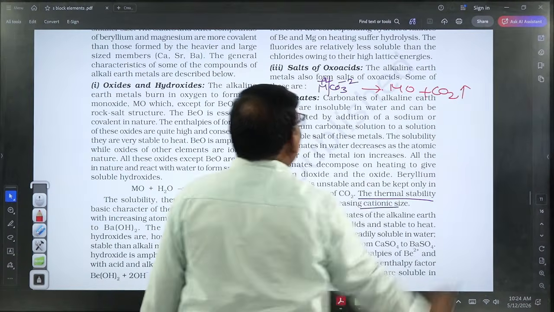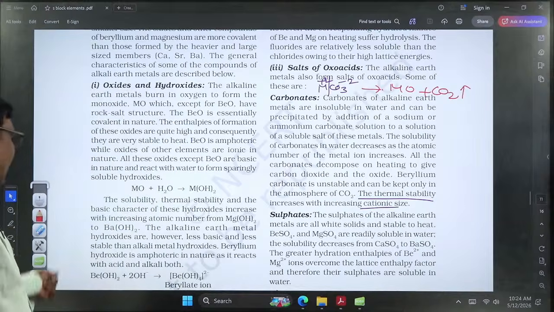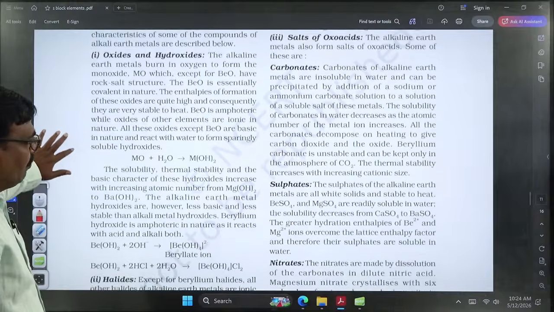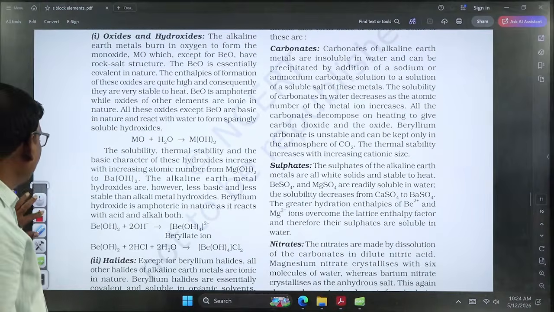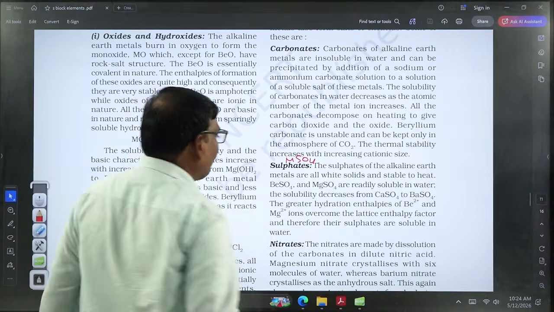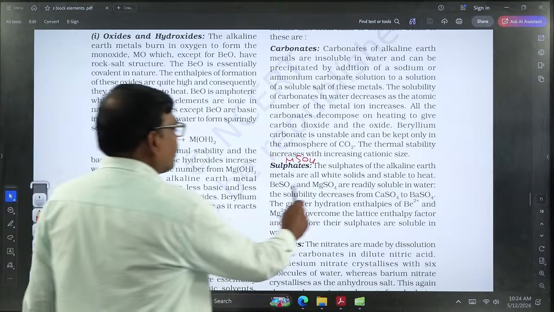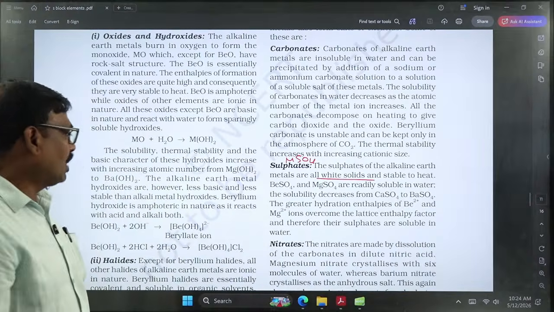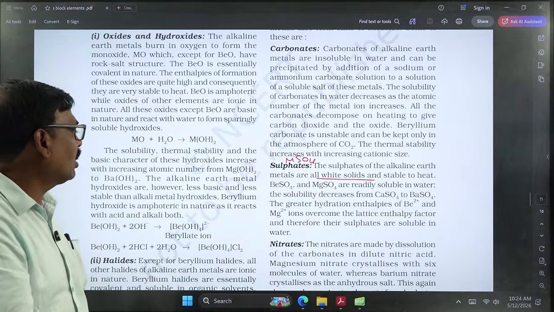Along with formation of oxides, coming to the sulfates, these group elements also form sulfates of the general formula MSO4. Actually all these are white solids. They are stable to heat. They are readily soluble in water.